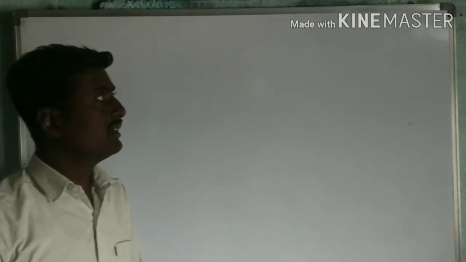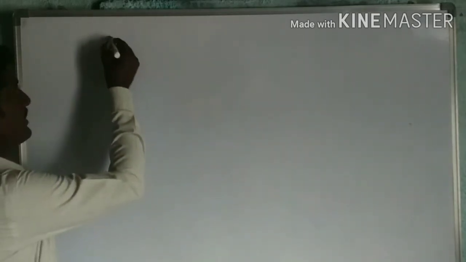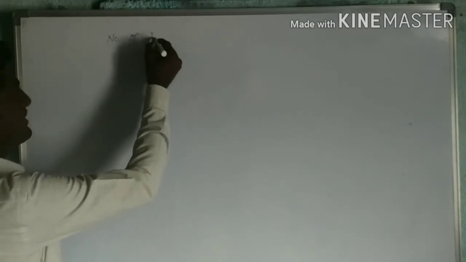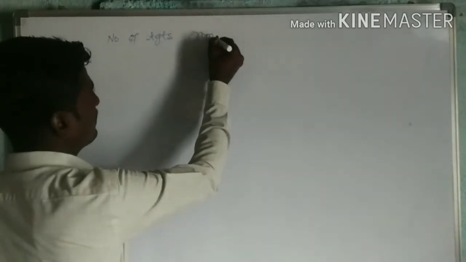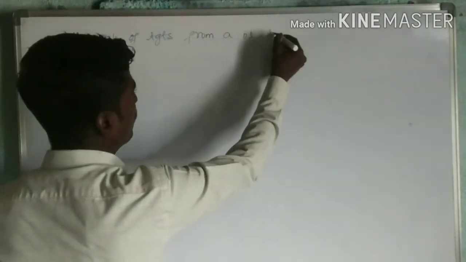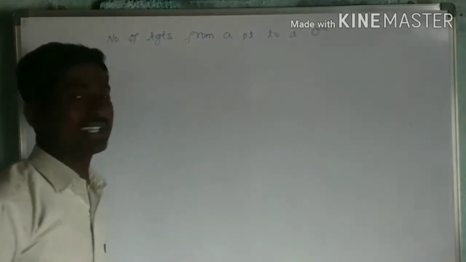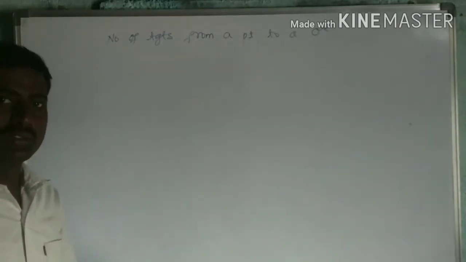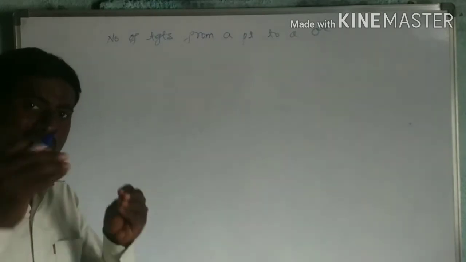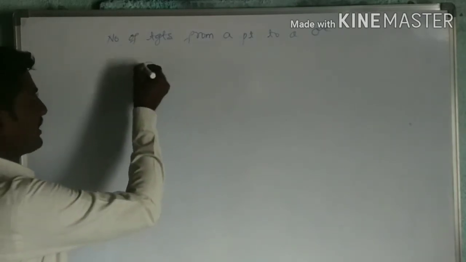Now let us discuss the next concept, that is number of tangents from a point to a circle. How many tangents can we draw from a point? We don't know. That point may be inside the circle, or on the circle, or outside the circle. So let us take one circle here.